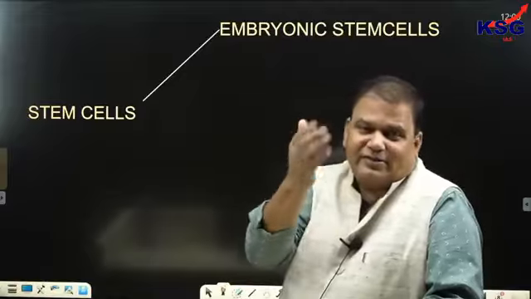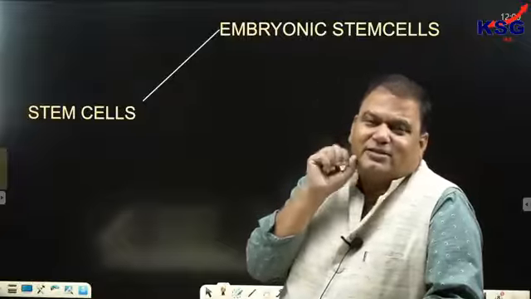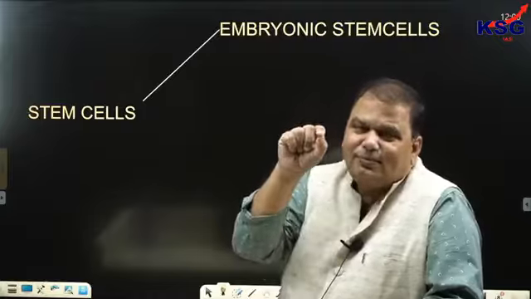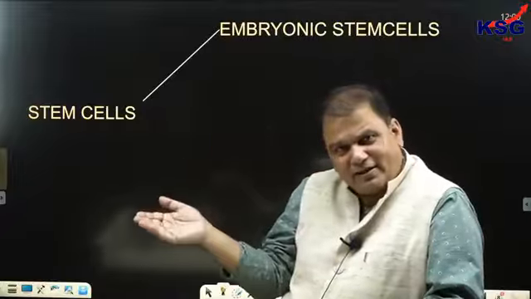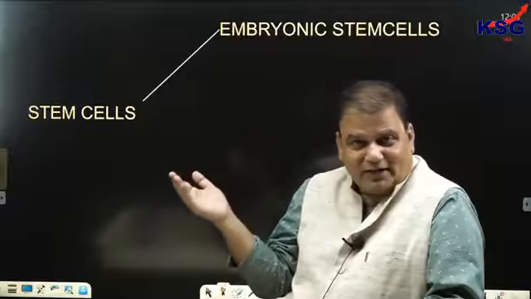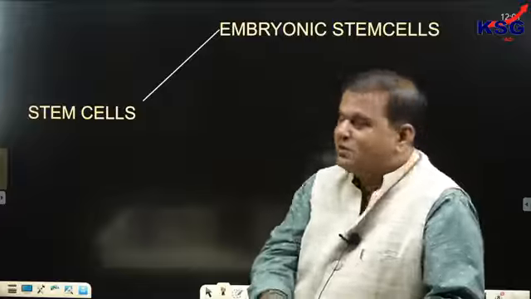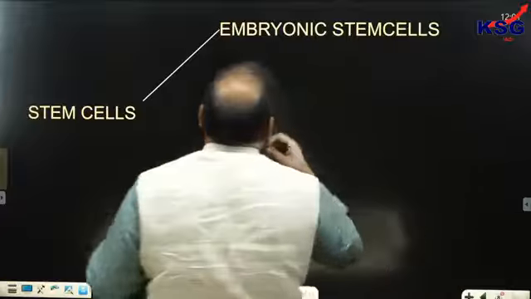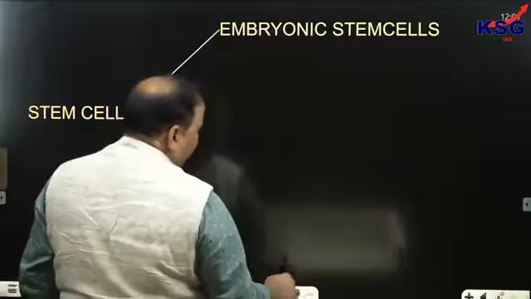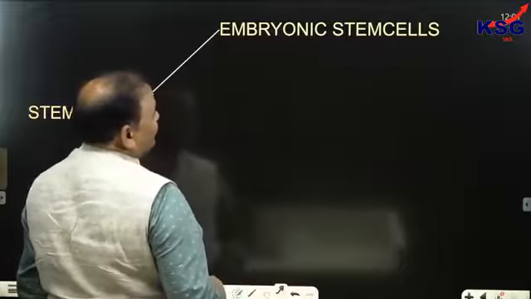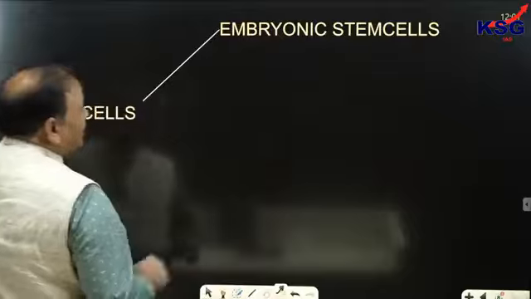But you cannot extract stem cells from the blastocyst stage because this would be unethical in nature. Why? Because if you take a single pluripotent cell from there, the death of the fetus would take place. So we won't be doing that. Clear? So we cannot extract stem cells from the blastocyst stage. But embryonic stem cells are those stem cells which are present in the initial phase of life.